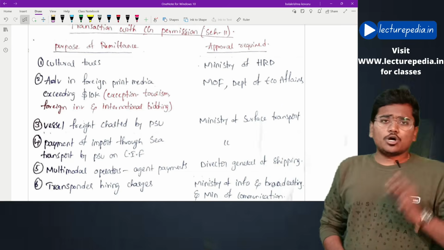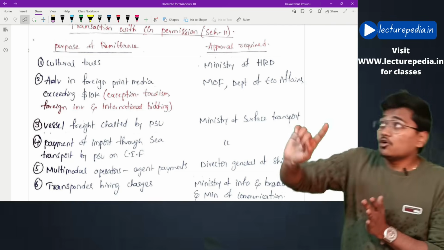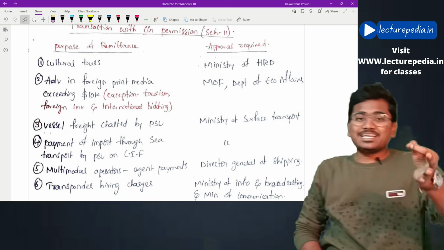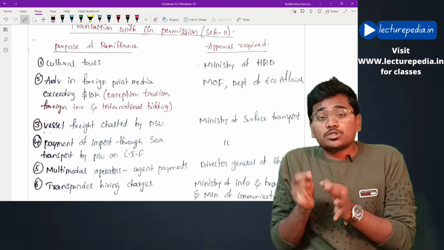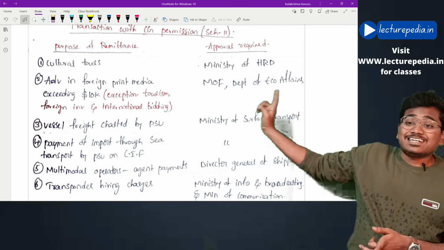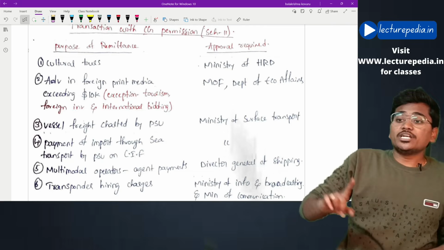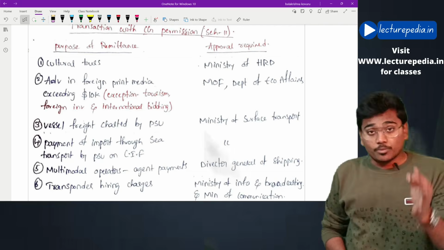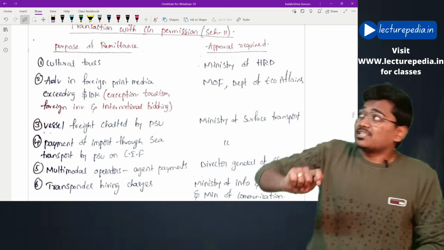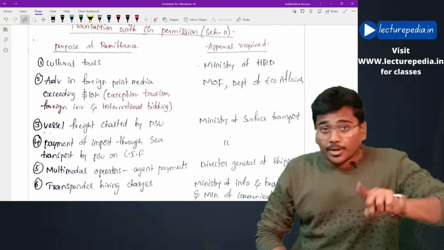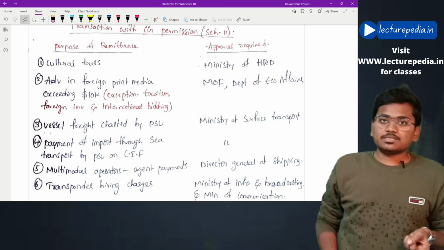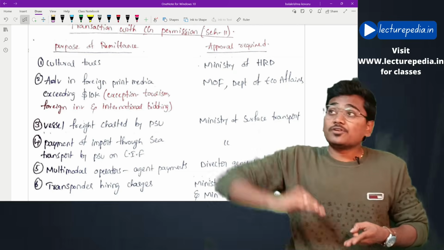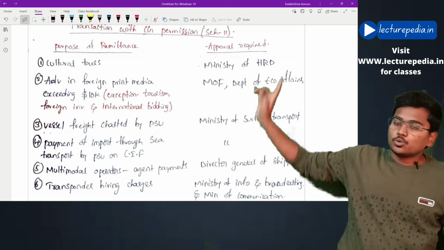Next, if you are giving any advertisement in foreign print media, that means in a foreign newspaper, and the amount of that advertisement is exceeding $10,000, then you need to take approval of Ministry of Finance and Department of Economic Affairs. However, there are exceptions to that. If that advertisement is related to promotion of tourism in India, or promotion of foreign investments into India, or promotion of international bidding, in that case you need not take that approval.